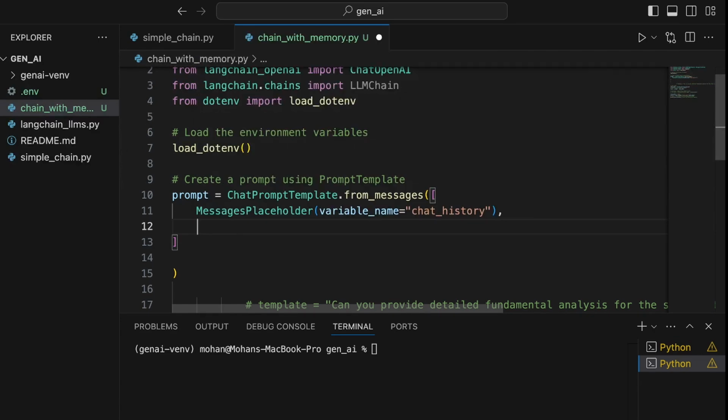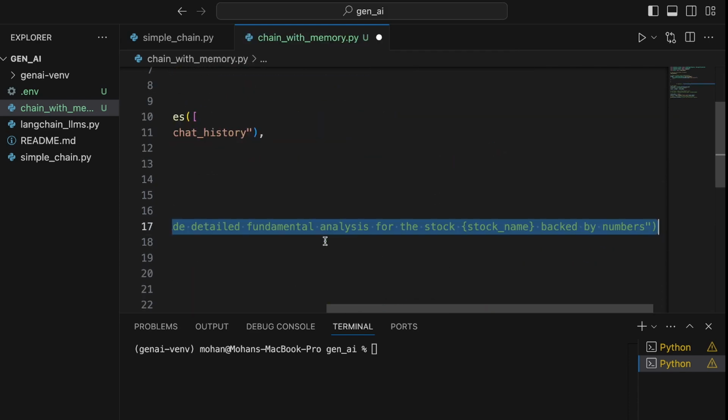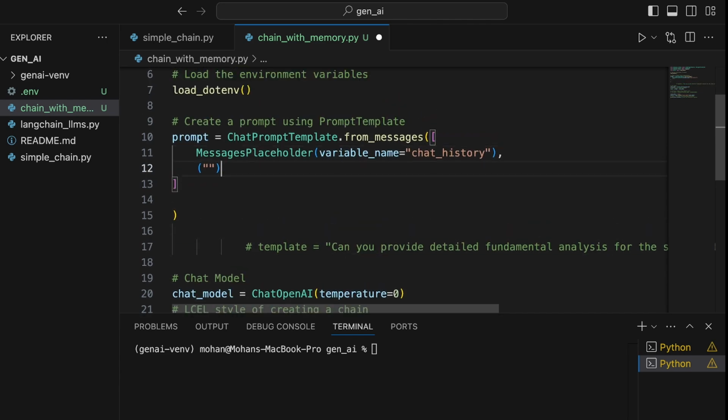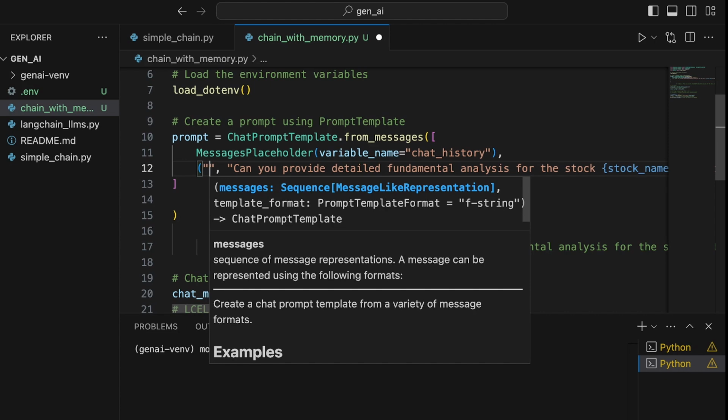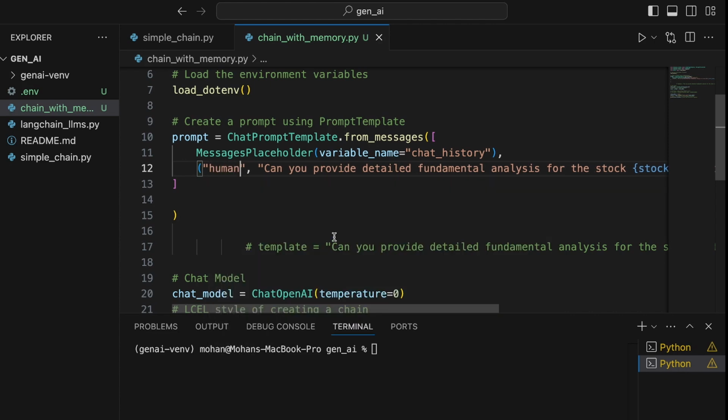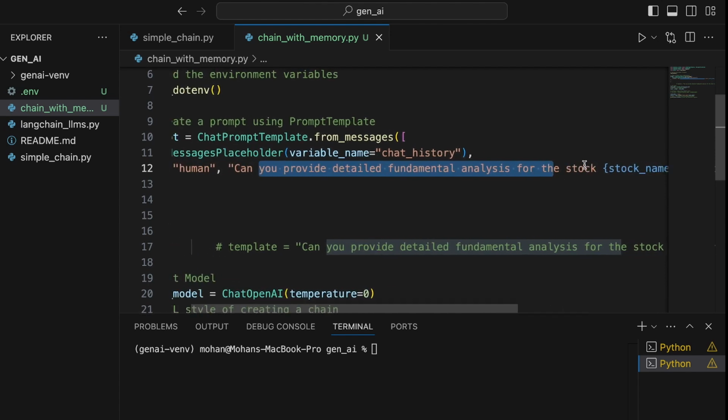Once we have provided the necessary placeholder for holding all the conversation history, we'll also now provide this particular template that we already have created. So let me copy this whole template and provide it here within the parentheses. I'm also defining the role of this message. This is provided by human. So human is basically asking this particular query here. That's what we need to understand from this.